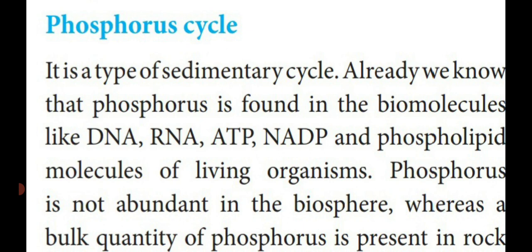The phosphorus is found in different biomolecules such as deoxyribonucleic acid, ribonucleic acid, adenosine triphosphate, nicotinamide adenine dinucleotide phosphate, and phospholipid molecules of living organisms. So these are all the different biomolecules which are present in the living organism.